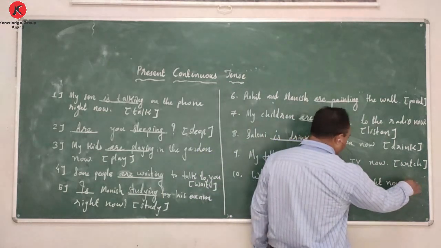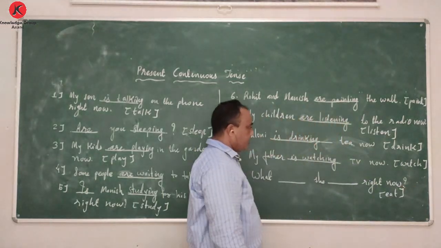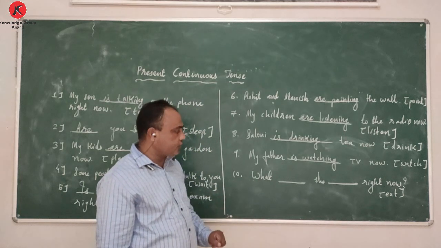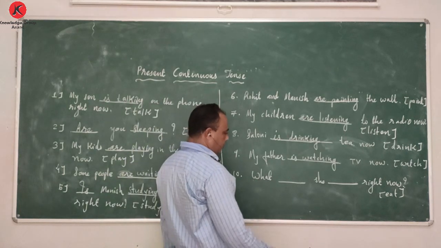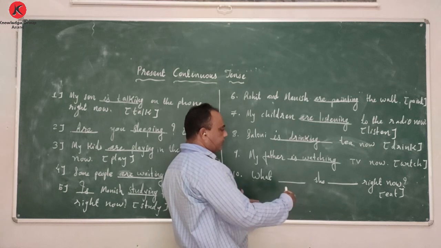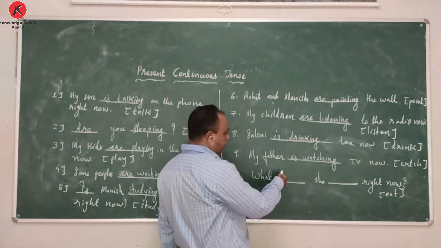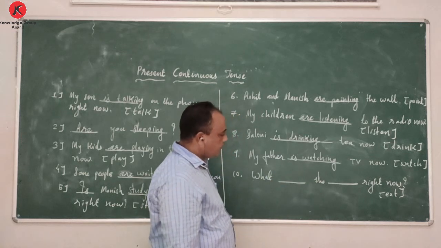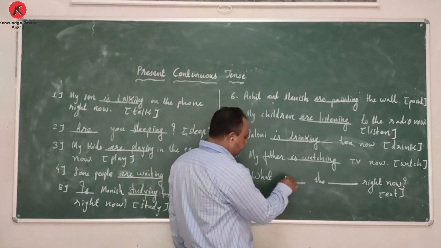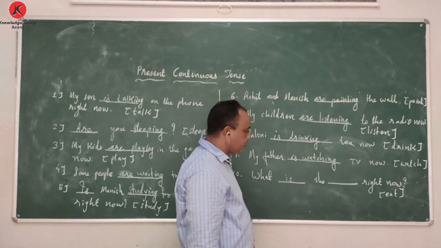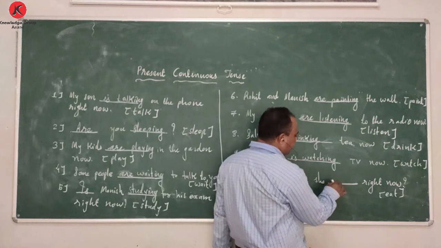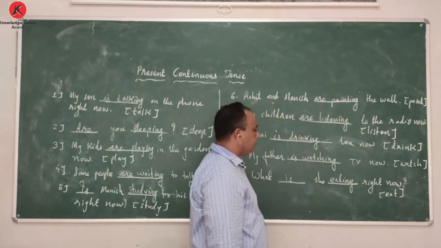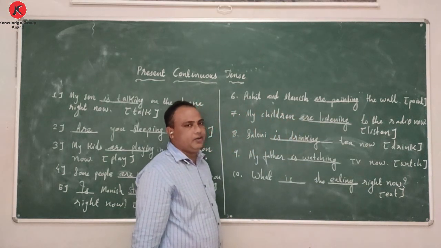Now, what does she do right now? Sorry for the full stop, it is a question. What does she do right now? It is a question, so we have the verb split in two ways. Here first will come the verb and then the subject. With she, is is more suitable. What is she, and eat will change into eating. What is she eating right now?